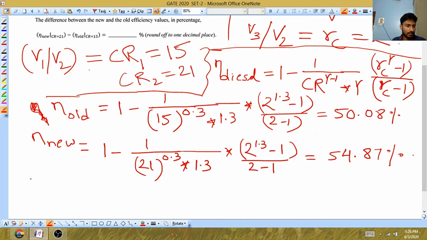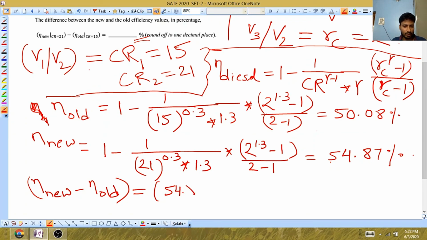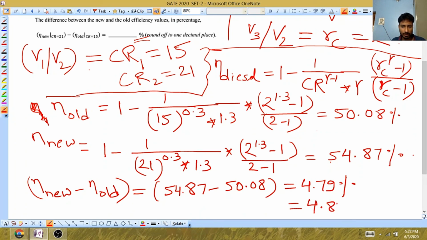So they are saying calculate the value of efficiency new minus efficiency old. So just put the values here, in percentage they have said. That's why I calculated these two values in percentage. So 54.87 minus 50.08. If you solve this, you will get this value as 4.79%. But they told you in the question to round up to 1 decimal place. So if you round it to 1 decimal place, it will be 4.8%.